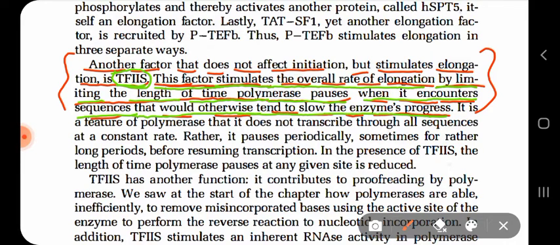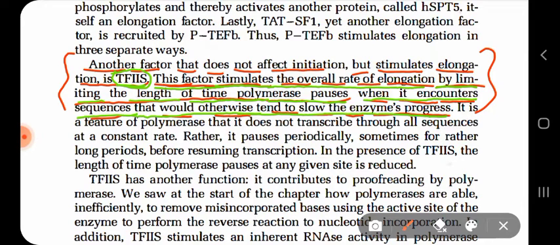So what actually happens when RNA polymerase is elongating during transcription? Sometimes it stalls to check what nucleotide sequence is present in the DNA, and then it allows a complementary RNA strand to be formed from that DNA strand. Every time it encounters a sequence, it sometimes pauses and slows down the process.